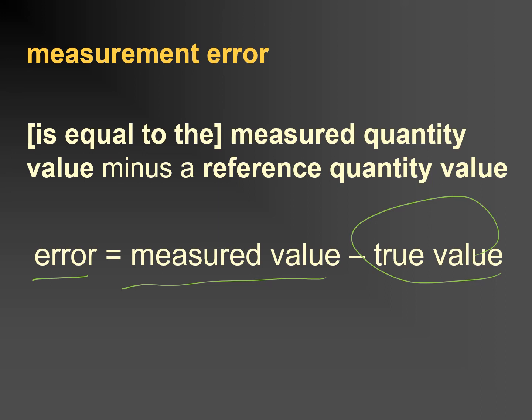As the true value cannot be known, it follows that the error cannot be known exactly, and therefore we can't put a number to the error. So what we'll do is we'll move on to consider measurement uncertainty, which can be established and a number can be put to it.